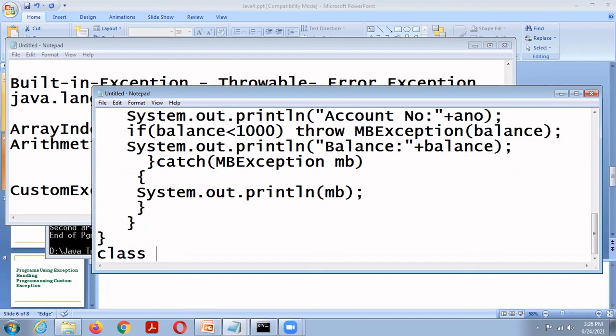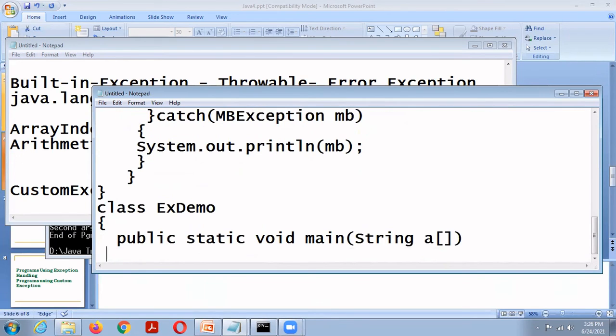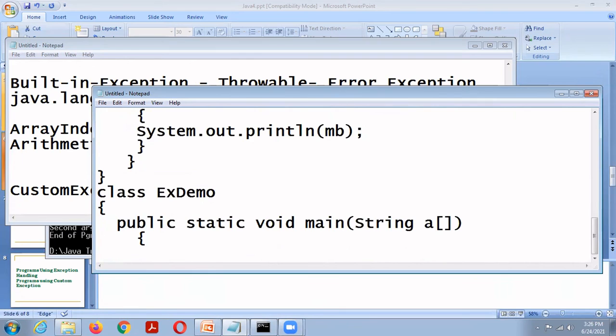Then class exception demo, public static void main, String args. Then Account A1 equal to new Account of account number 101, balance 5,000.